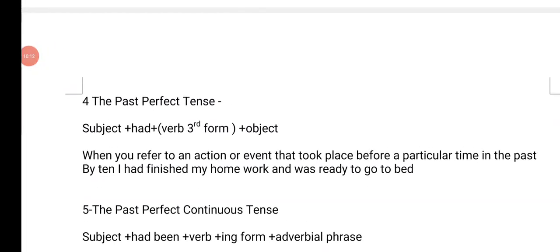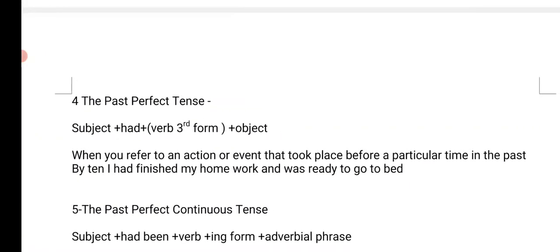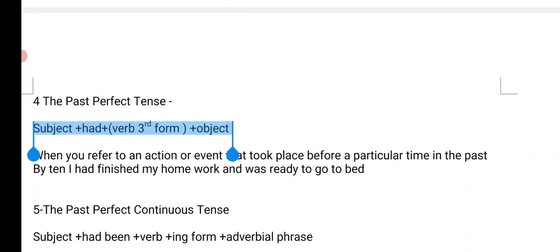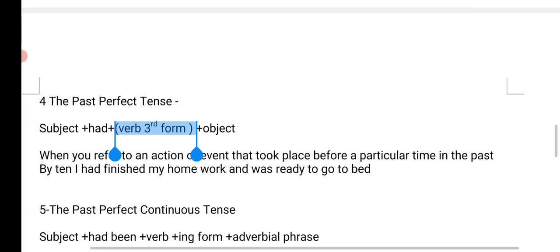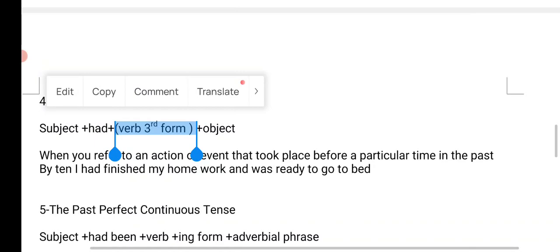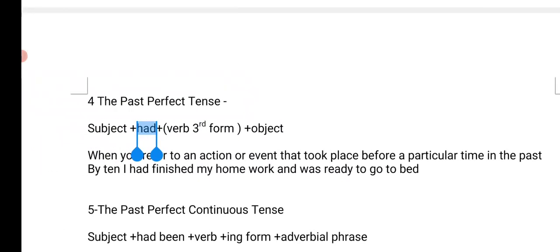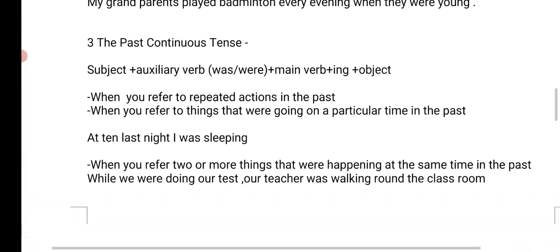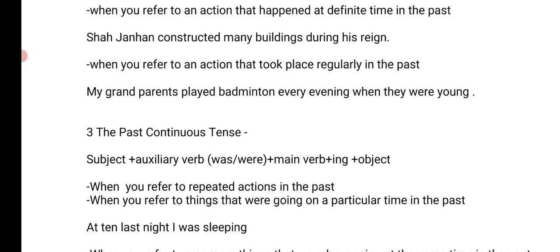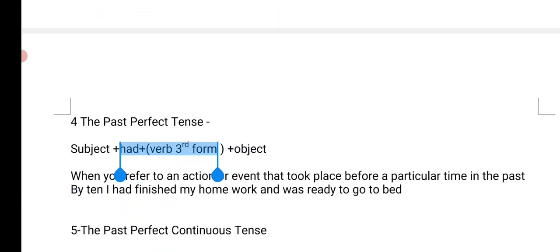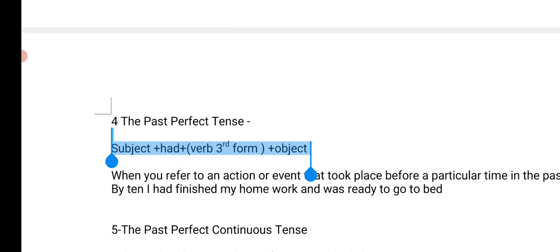Now let's look at the past perfect tense. First, let's look at the construction. Always remember that in the past perfect tense, we always use the third form of the verb: go, went, gone. And if the subject is singular or plural, we will always use had. Okay, let's look at the past perfect tense first. Subject plus had plus third form of the verb and object.